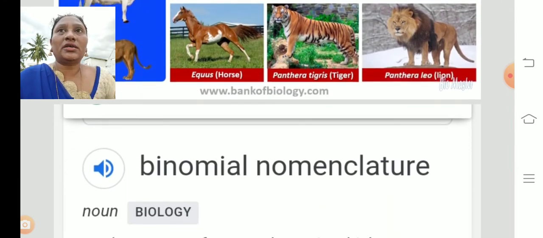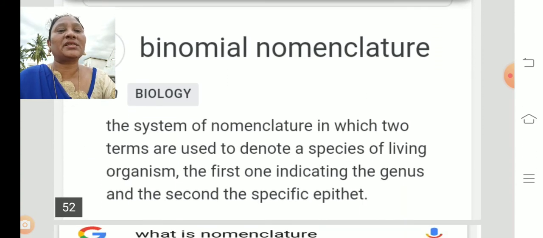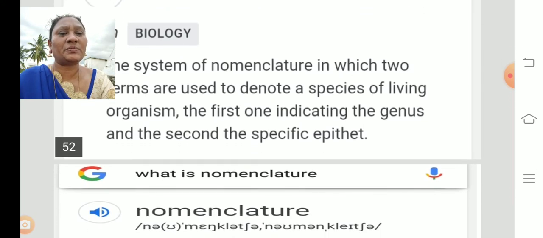So up to here we completed kingdom Animalia, their general characters. Due to this classification, Carl Linnaeus introduced the process of binomial nomenclature. It is the system of nomenclature in which two terms are used to denote a species of living organisms. The first one indicates the genus and the second one the specific epithet. The specific epithet means the species.